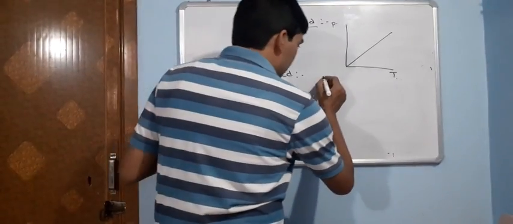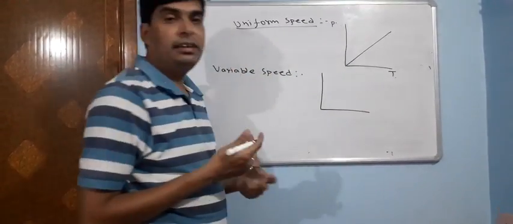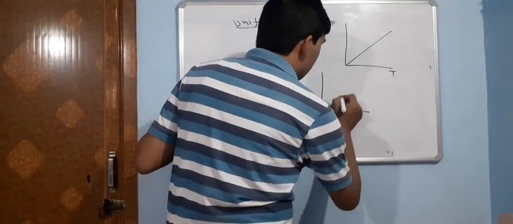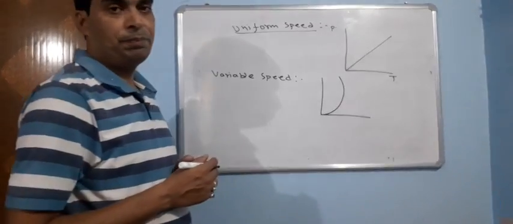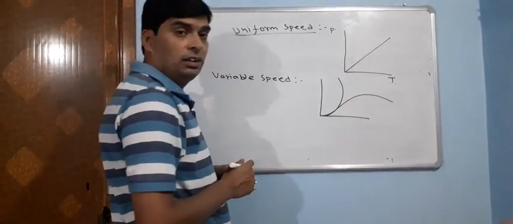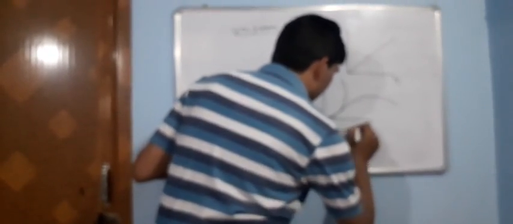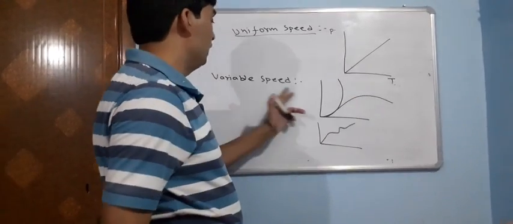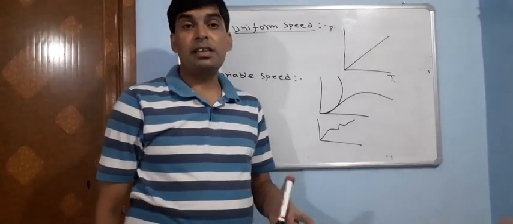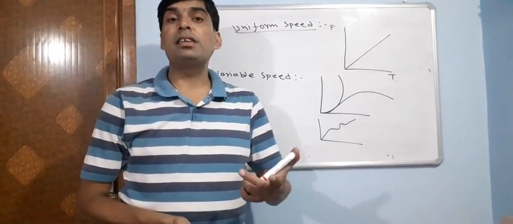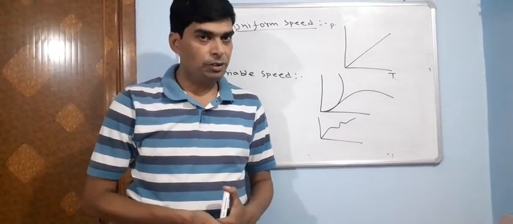It may be in increasing order, or decreasing order, or in curved order. If it is increasing, the graph will look like this. If it is moving and thereafter getting down, it can move like that, or even like a zigzag. So these are all cases of variable speed, where equal distance is covered by the body in unequal time, or unequal distance is covered in equal time.